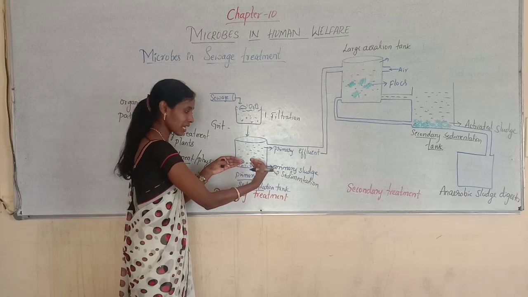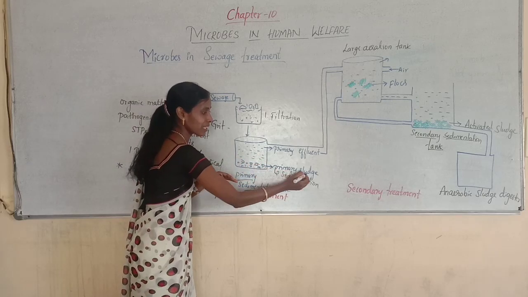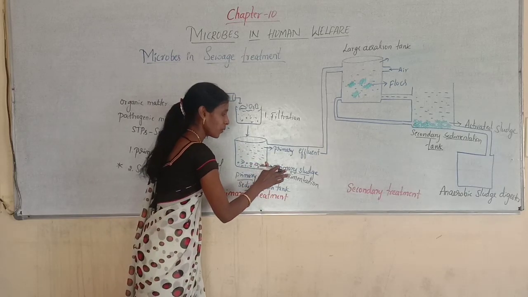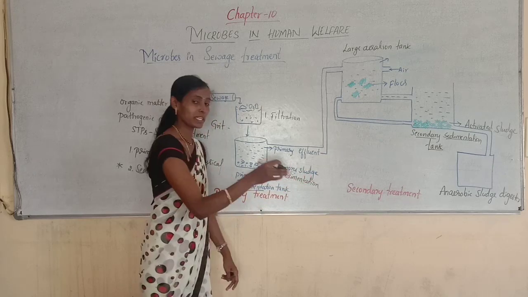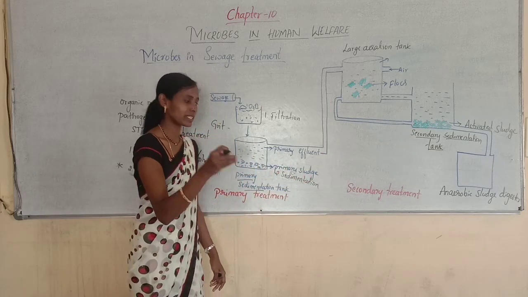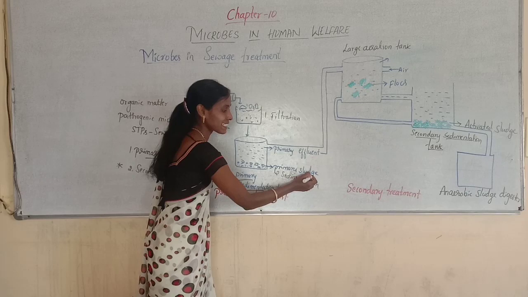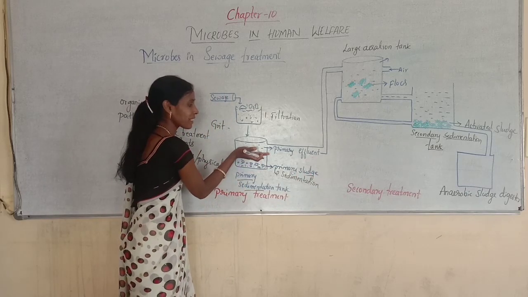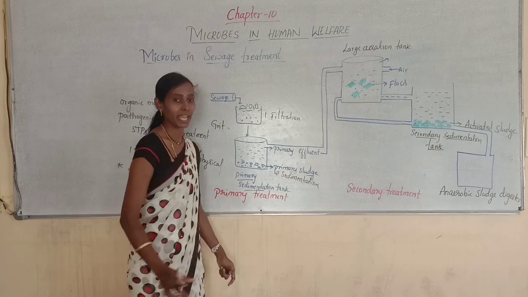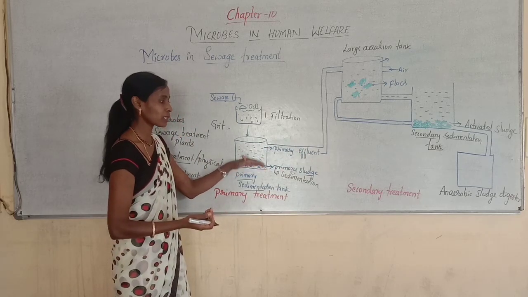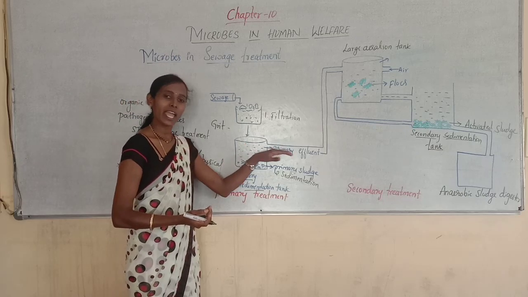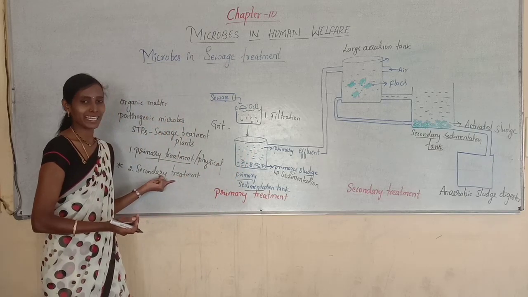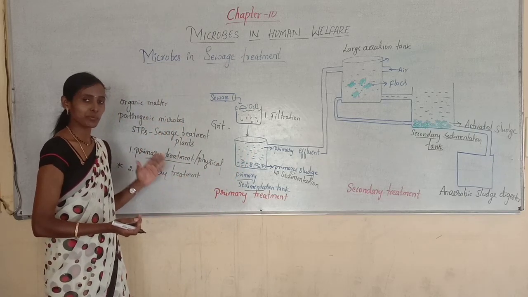So the solid particles are allowed to form the sediment, and this sediment is called a primary sludge. The terms are very important. The solid, suspended particles which are settled at the bottom of the tank are referred to as primary sludge, and the supernatant is called primary effluent. The supernatant present above the primary sludge is called primary effluent, and this primary effluent is taken for secondary treatment. Try to understand, it's very important.